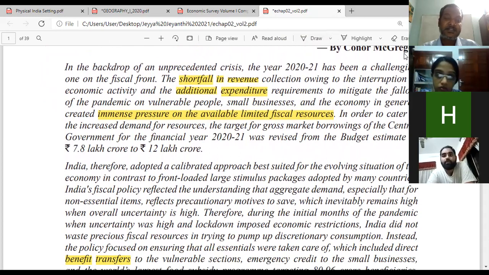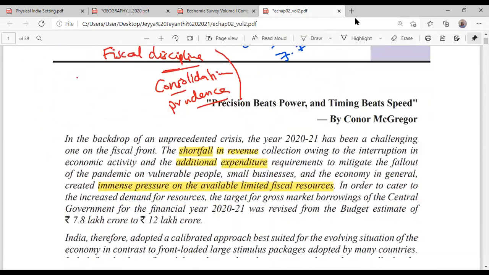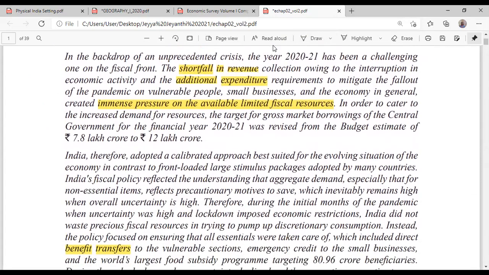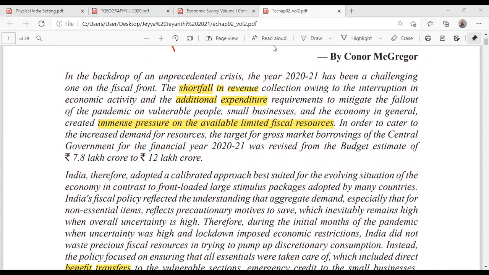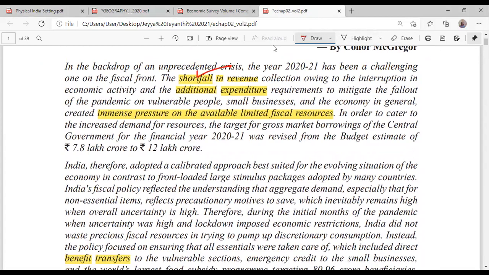Yes, sir. We are discussing a document called the economic survey, which is a government document. I've just started introducing it. So first the government is saying that this COVID has come. During COVID, there were two problems for the government. One is that it had a shortfall in revenue. That means taxes were not getting collected because economic activity was not happening. Please write down: shortfall in the revenue because of interruption in economic activity.